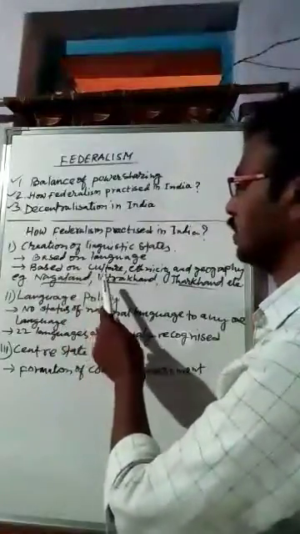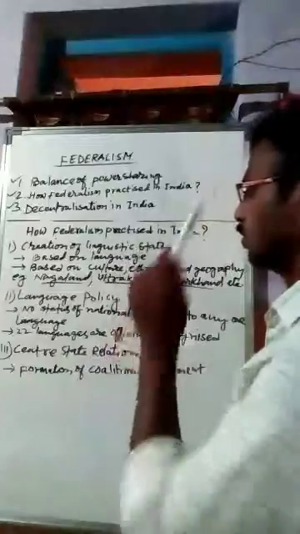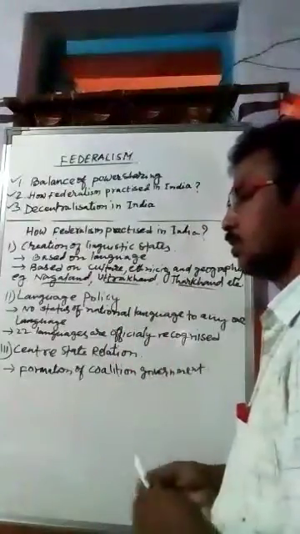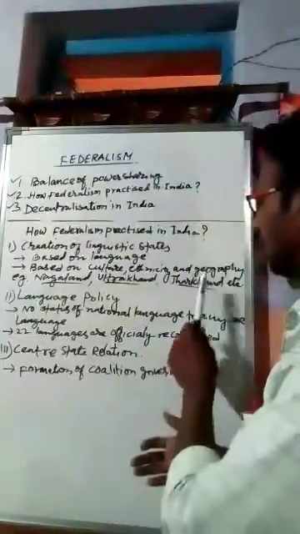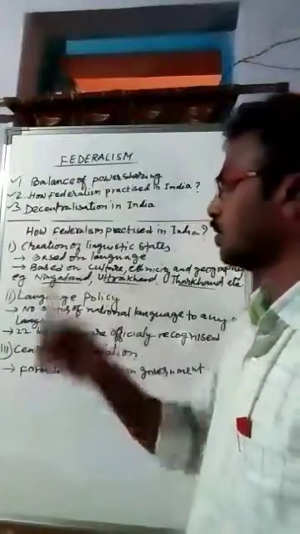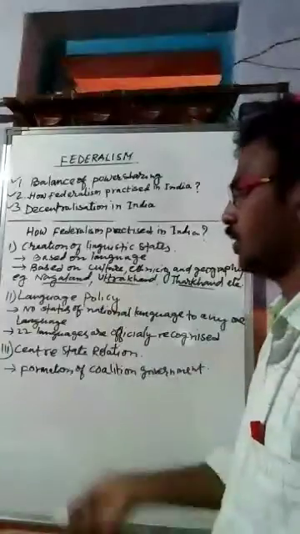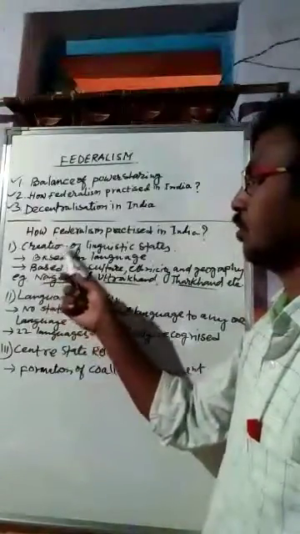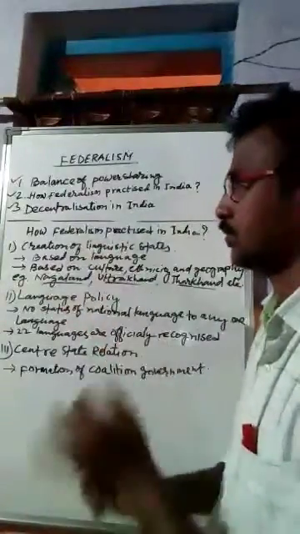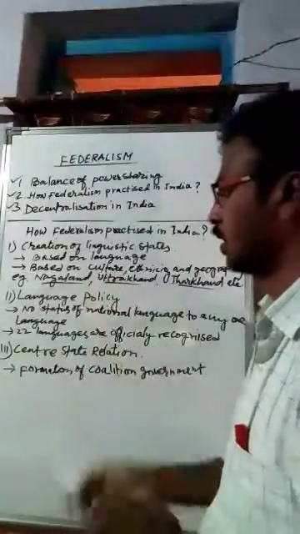So for example, we see Uttarakhand is separated from Uttar Pradesh on the basis of geography, and Jharkhand is also separated from Bihar on the basis of different culture, geography, and ethnicity. So some states are formed on the basis of culture, ethnicity, and geography, whereas most of the states are formed on the basis of language. So that is how federalism is practiced. First, creation of the states based on language and culture and ethnicity.